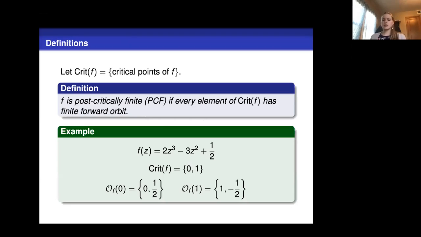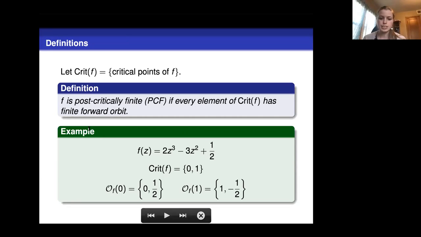In arithmetic dynamics, the orbits of the critical points play an important role because the orbits of the critical points largely determine the dynamics of the entire map. So we're going to consider the critical set of a rational map F. We say that a map is post-critically finite if every element of the critical set has a finite forward orbit. That means that every critical point is either fixed or pre-periodic or periodic, but the critical points can't be wandering.